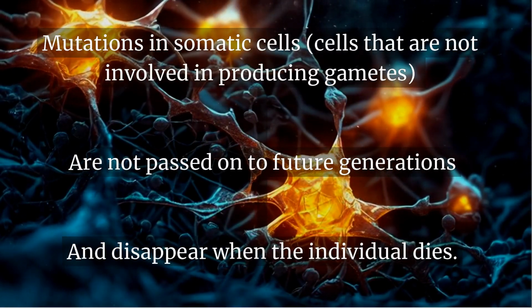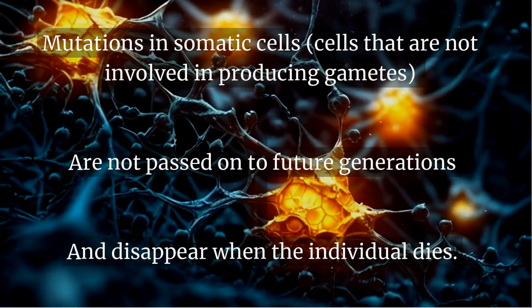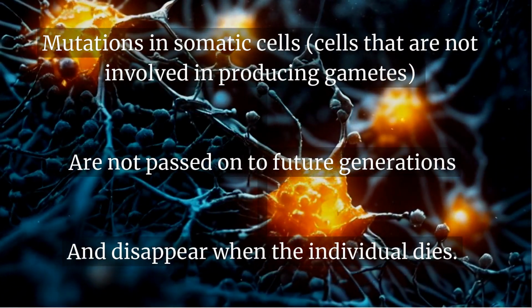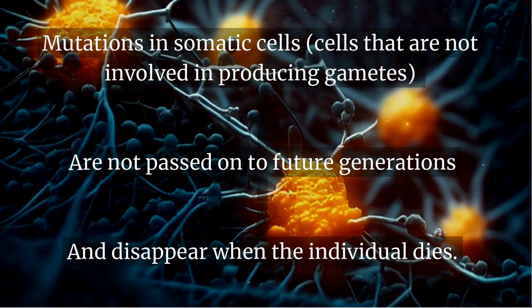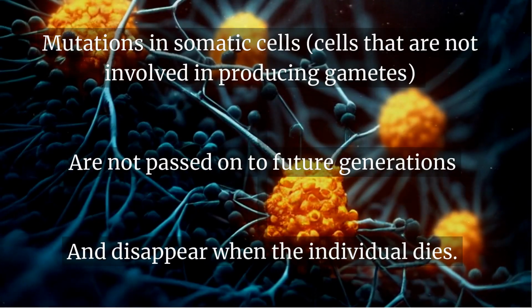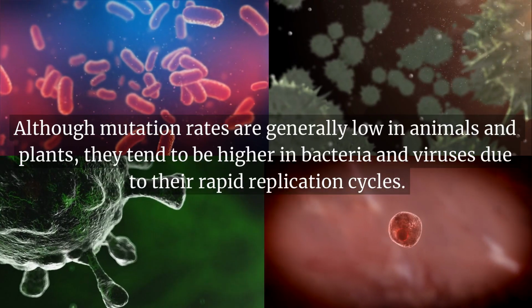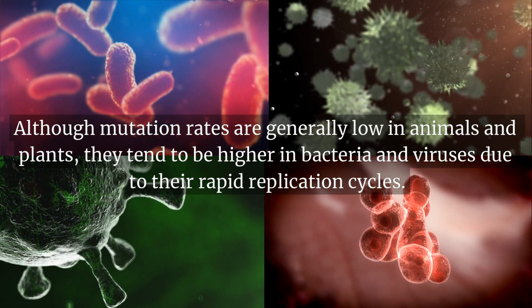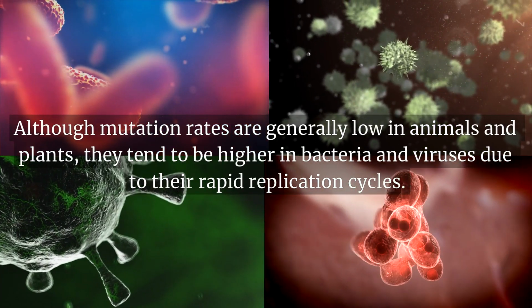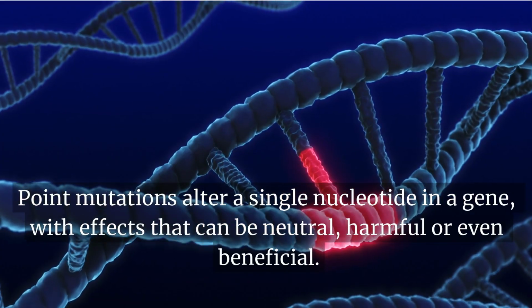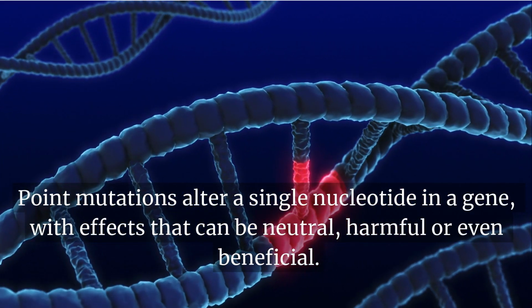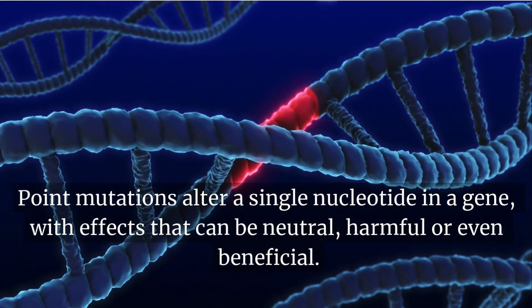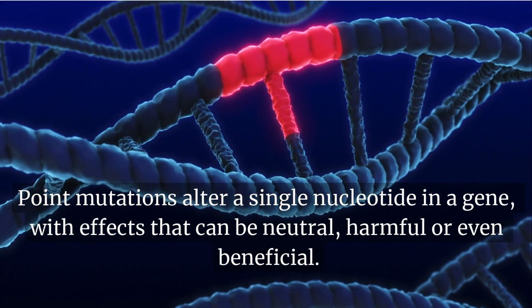Mutations in somatic cells, cells that are not involved in producing gametes, are not passed on to future generations and disappear when the individual dies. Although mutation rates are generally low in animals and plants, they tend to be higher in bacteria and viruses due to their rapid replication cycles. Point mutations alter a single nucleotide in a gene, with effects that can be neutral, harmful, or even beneficial.